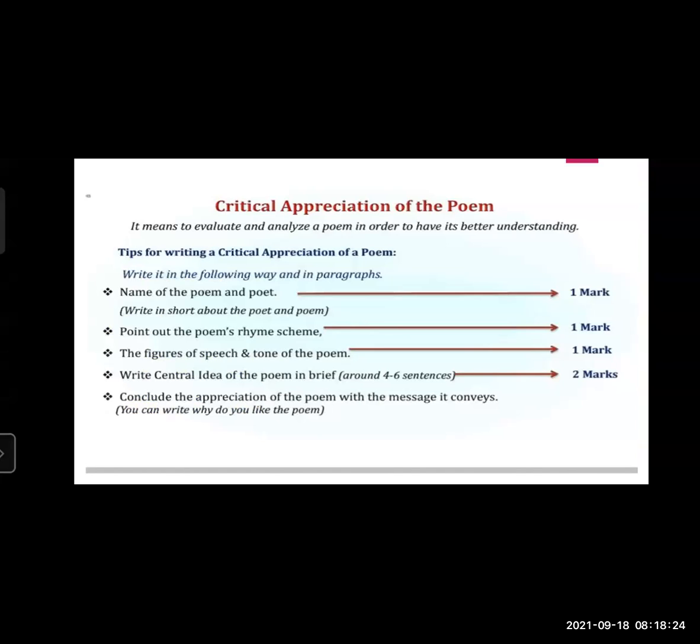Then the next point is the rhyme scheme. We have seen the rhyme scheme at the first. For this rhyme scheme, you should give 1 mark. Then figure of speech and the tone of the poem. For this point, you will get 1 mark. Then the most important point is the central idea of the poem in brief. It's around 4 to 6 lines or 4 to 6 sentences. You should compulsorily write 4 to 6 lines, because this point is for 2 marks.